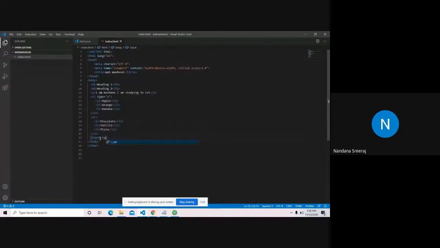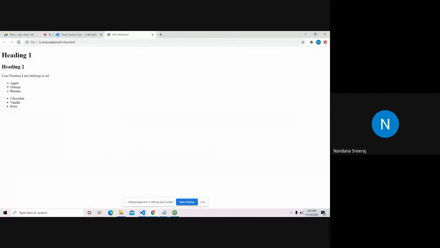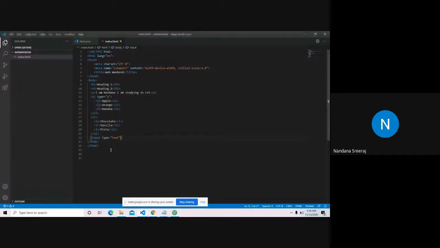Inside the input tag, you'll give the type. I'll give text as the type, and let's see what comes up. Yeah, so you have an input tag. The input tag is used to take the input from the user, and I've just given the type to be text because I want to take text from the user. Username is going to be text, so I just gave text as type.